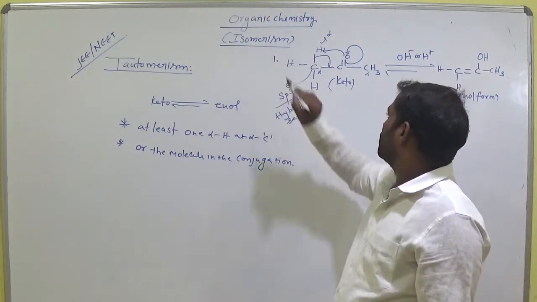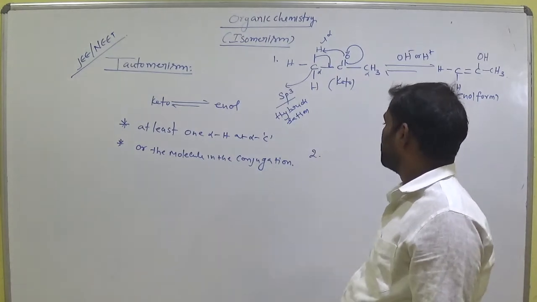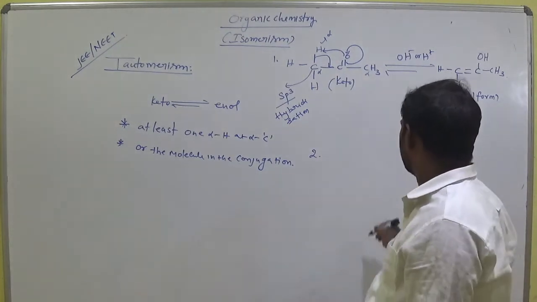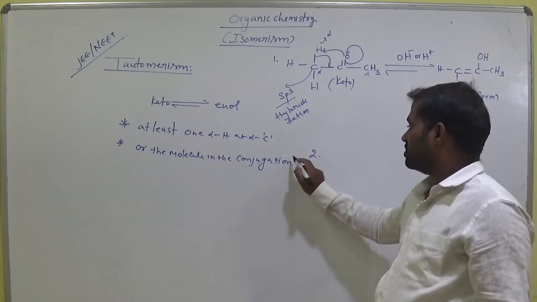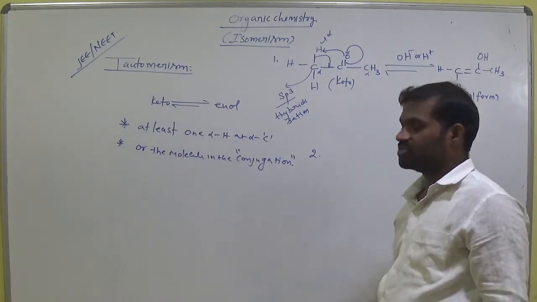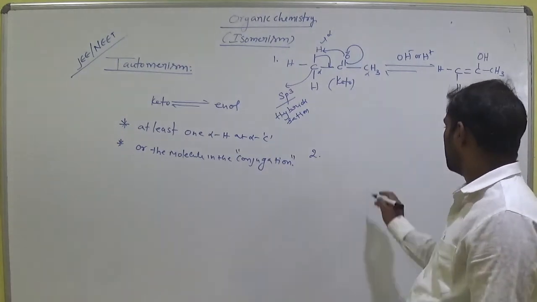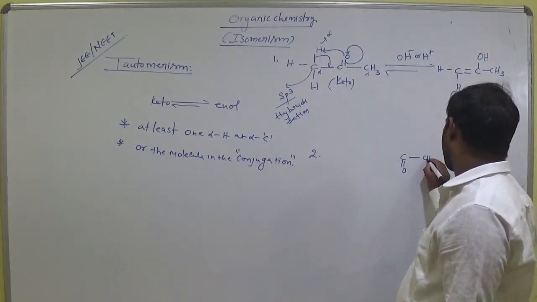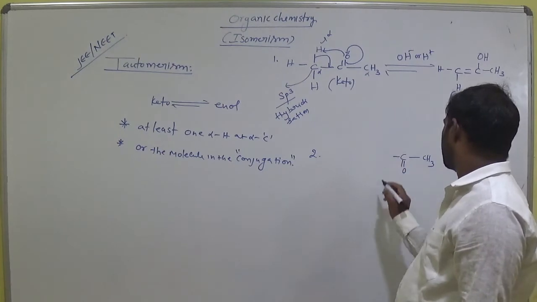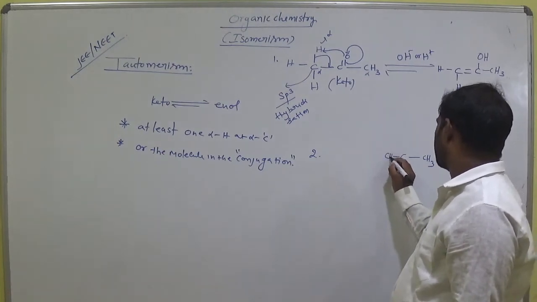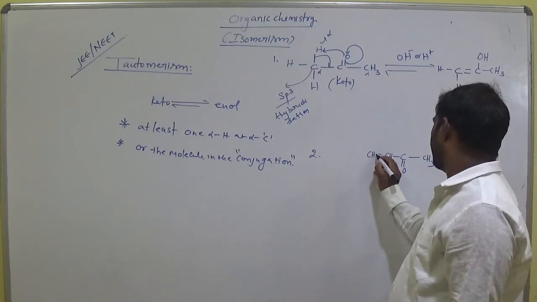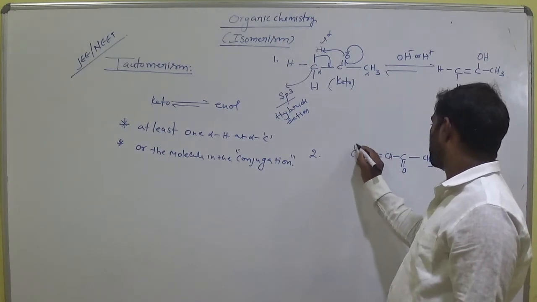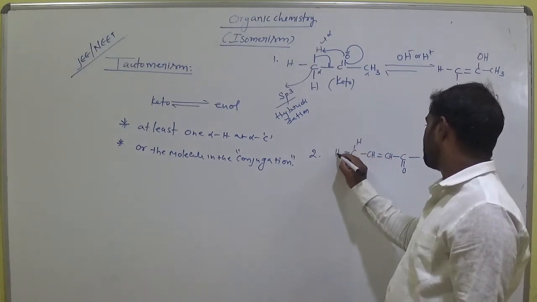And next, one more method here. What does it mean for a molecule to be in conjugation? Let's see an example. C double bond O, CH3 bond, CH double bond CH bond, CH3.